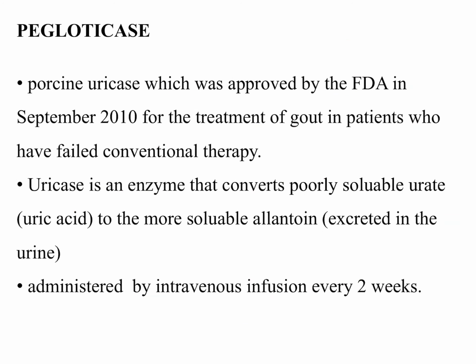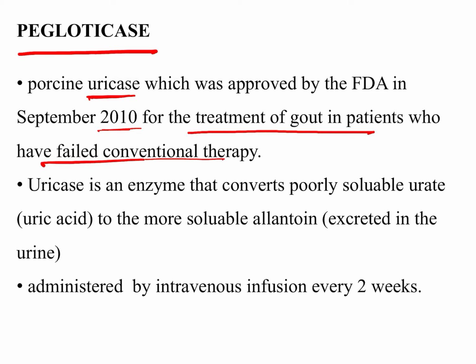A newer drug from 2010 is pegloticase, which is a uricase enzyme. It is reserved only for those patients who have failed conventional therapy with allopurinol, uricosuric drugs or febuxostat.